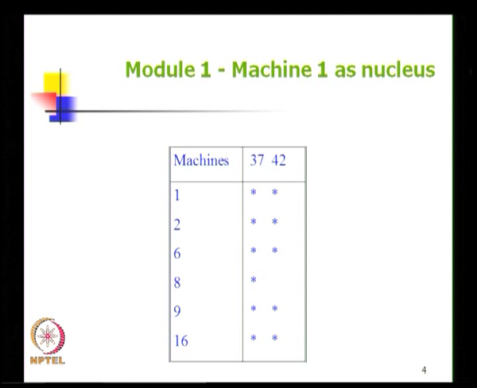So we have just created one module. This is not final, these modules will be modified again, we are only partly through the algorithm. So we create one module with machines 1, 2, 6, 8, 9 and 16 and with components 37 and 42.